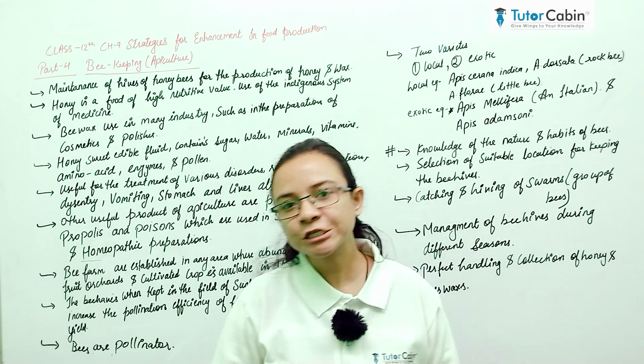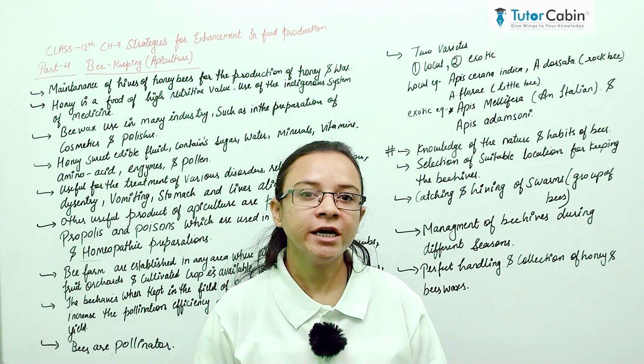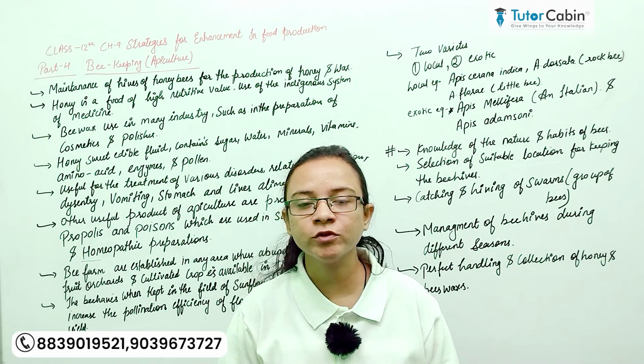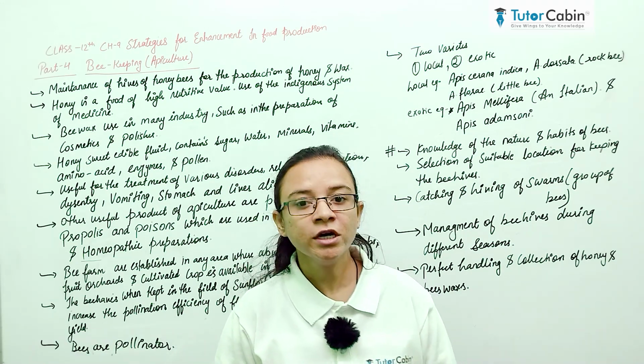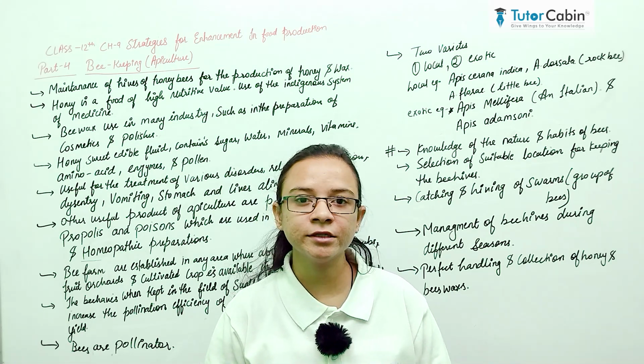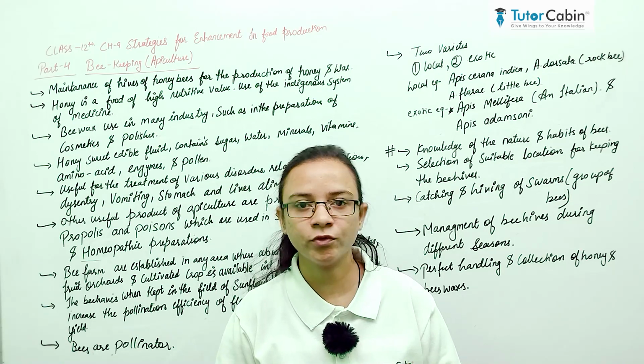Today in this lecture I will explain the beekeeping agriculture process. It is a very important process in today's era because bees are helpful for the production and enhancement of food products as well as livestock. They also participate in pollination and increase the yield of crop fields.